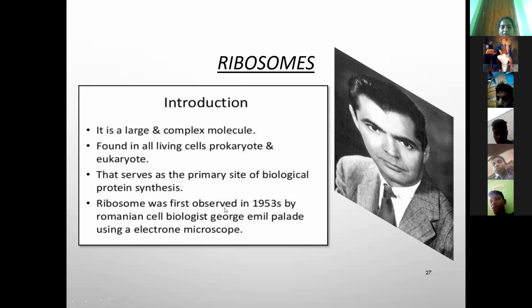Next, ribosomes were first observed in 1953 by Romanian cell biologist George Emil Palade, using an electron microscope. We cannot see ribosomes in a compound microscope. We can only see them with the electron microscope.